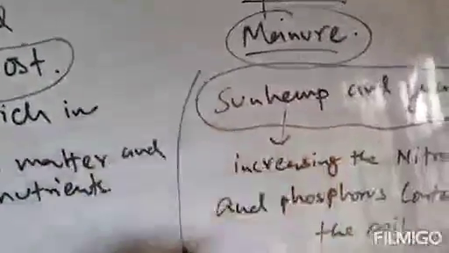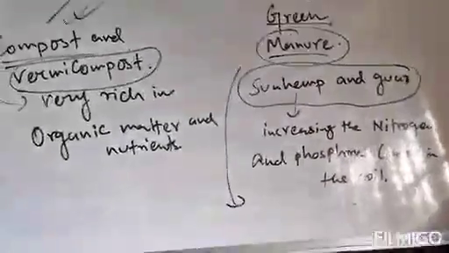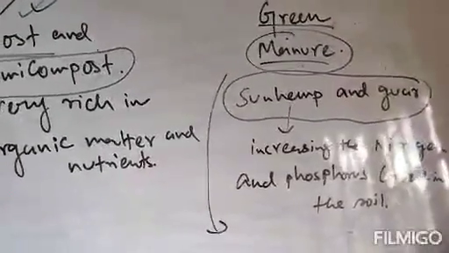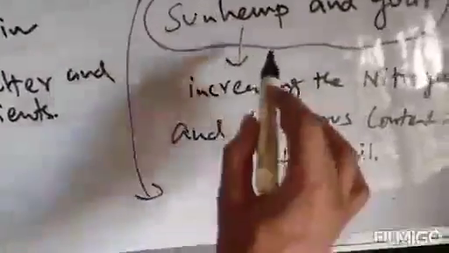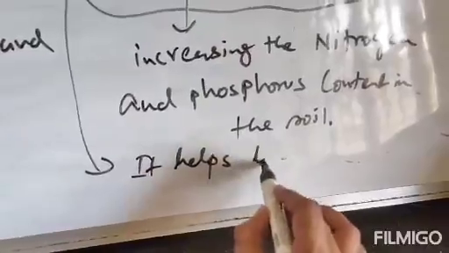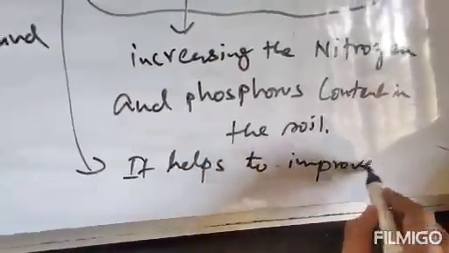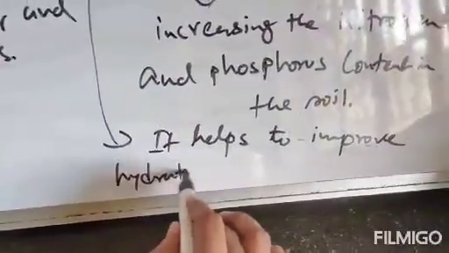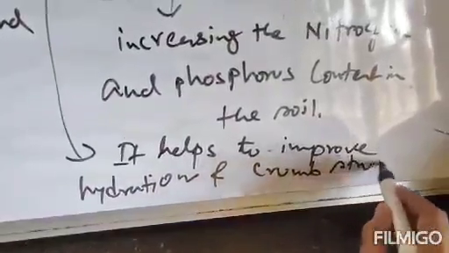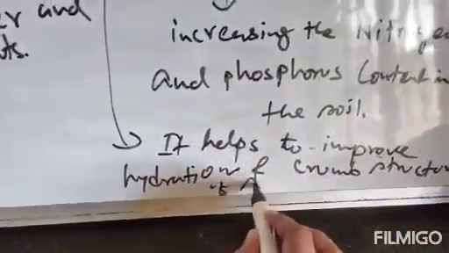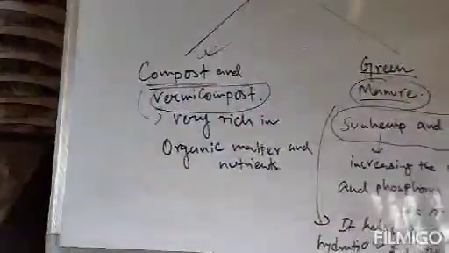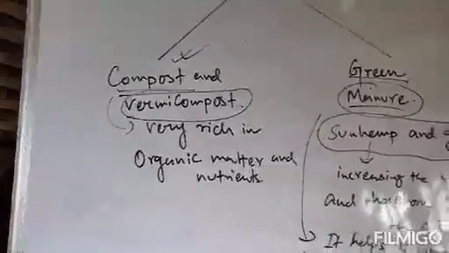And what is the importance of this green manure? The importance of green manure is it helps to improve the hydration and crumb structure of the soil. This is the main importance of green manure. Clear? So vermicompost, compost and green manure, they are the types of manure.